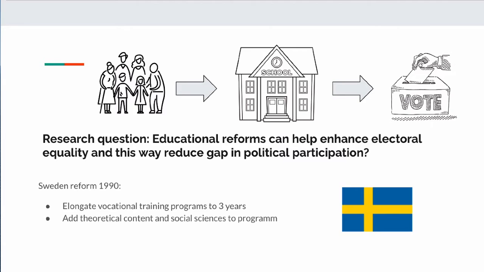So this paper's question is whether educational reforms can help enhance electoral equality and this way reduce the gap I mentioned previously. To solve this question, a suitable test case was studied. In Sweden, there was a major reform in the beginning of the 1990s, and this reform consisted of elongating vocational training programs to 3 years, the same time as an academic program, and also theoretical content and social sciences were added into both programs. This was implemented in different municipalities.